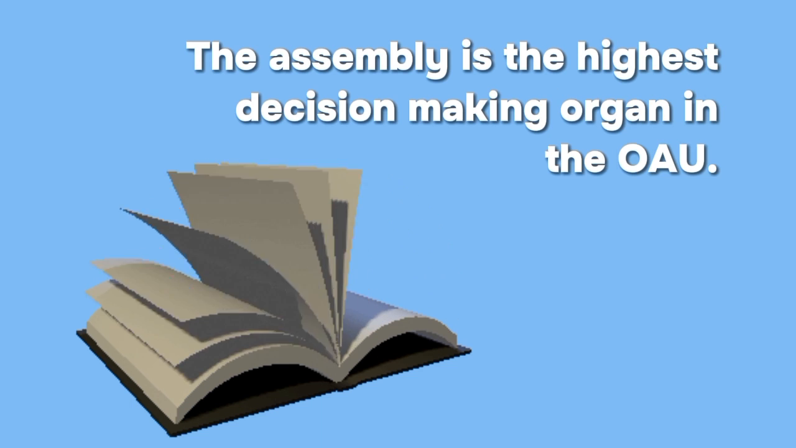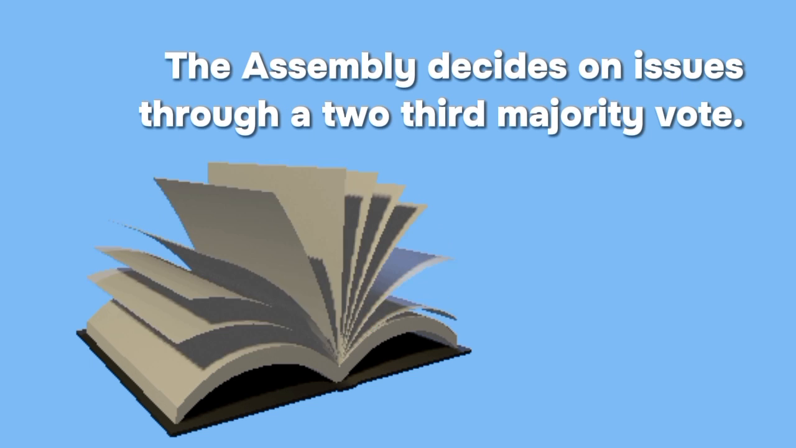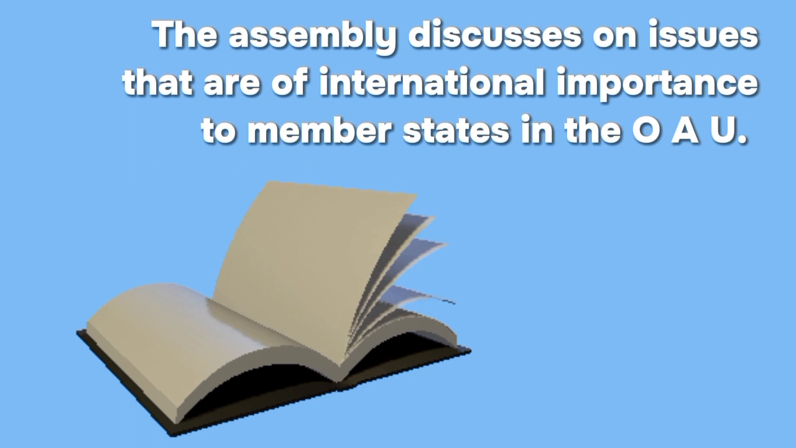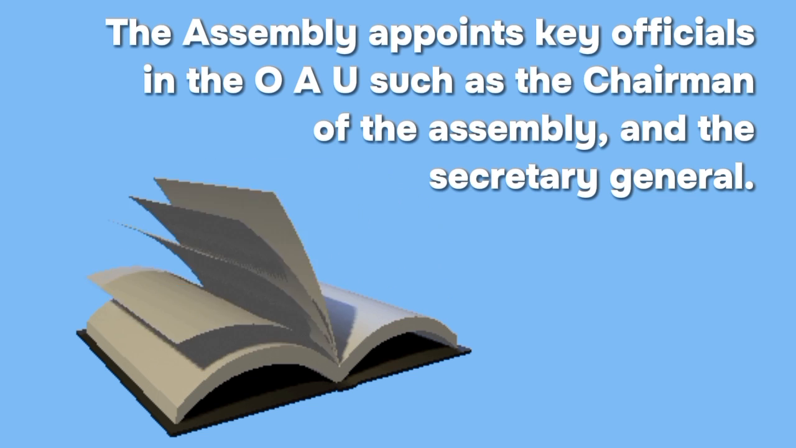Key points about the OAU's Assembly of Heads of State and Government which you need to know include: the Assembly is the highest decision-making organ of the OAU. The Assembly decides on issues through a 2/3 majority vote. The Assembly discusses issues that are of international importance to member states in the OAU, and the Assembly appoints key officials in the OAU such as the chairman of the Assembly and the Secretary General.